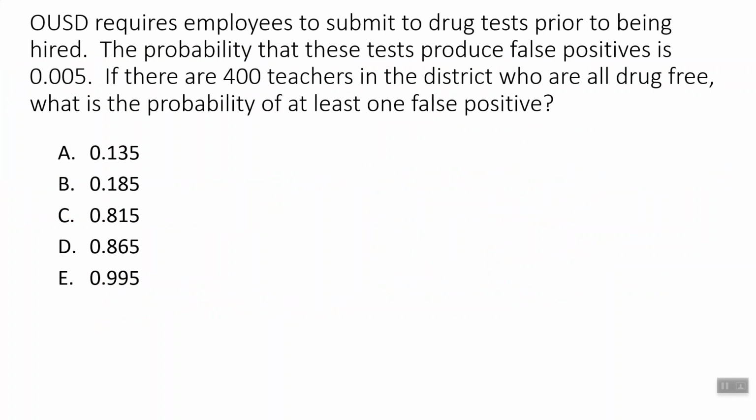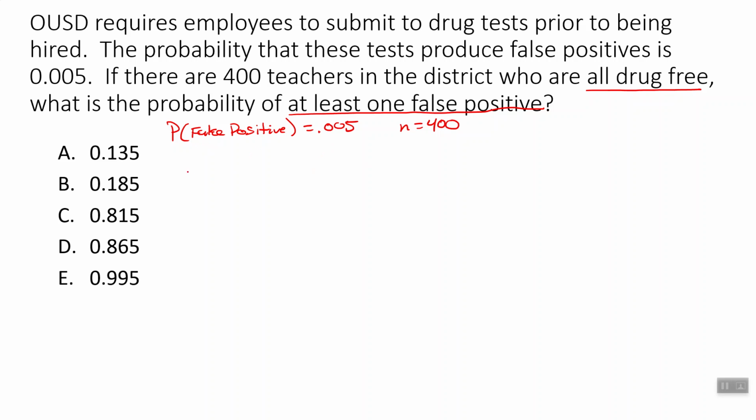All right, OUSD requires employees to submit to drug tests prior to being hired. The probability that these tests produce false positives is 0.005. There are 400 teachers in the district, so we're doing this 400 times, who are all drug-free. What is the probability that at least one false positive? What's the probability that at least one of these tests is going to be wrong?